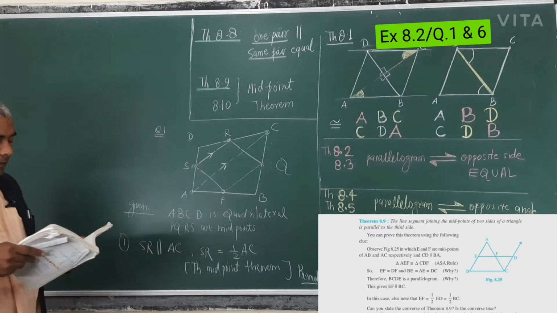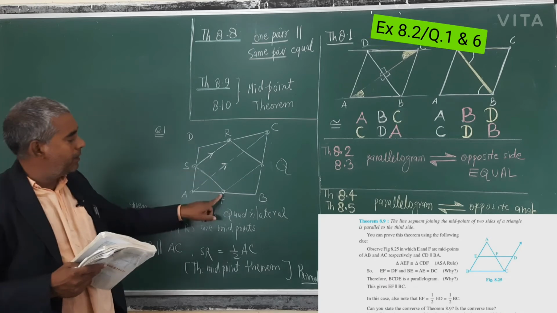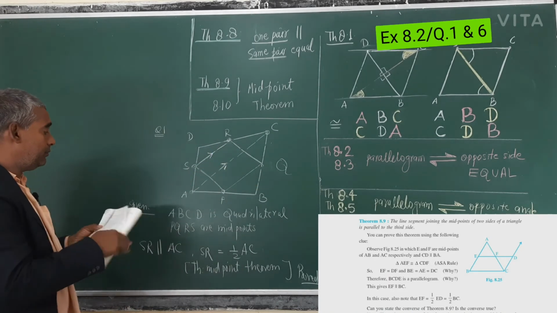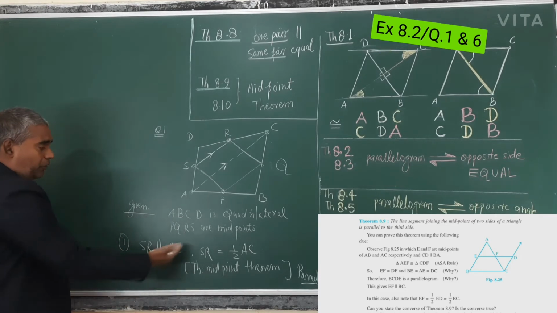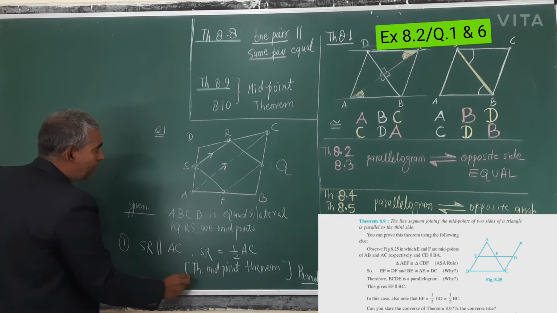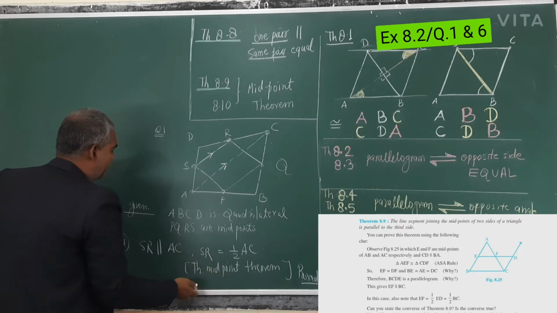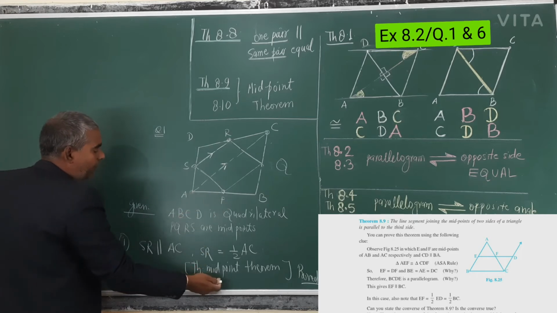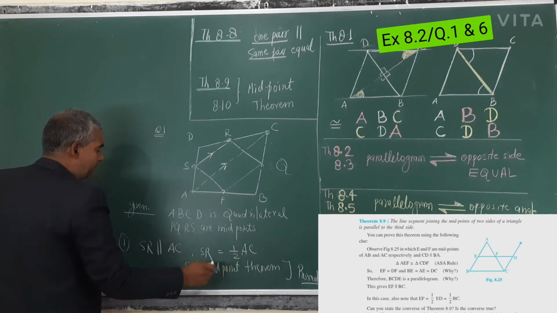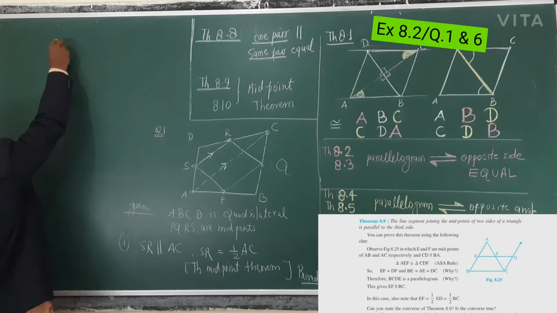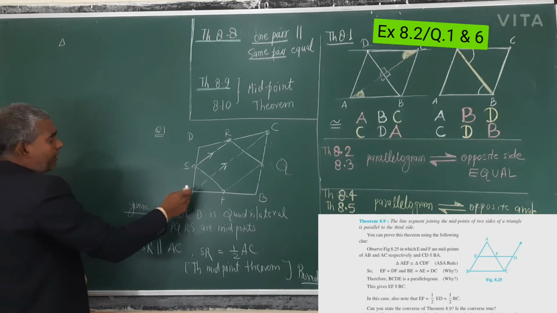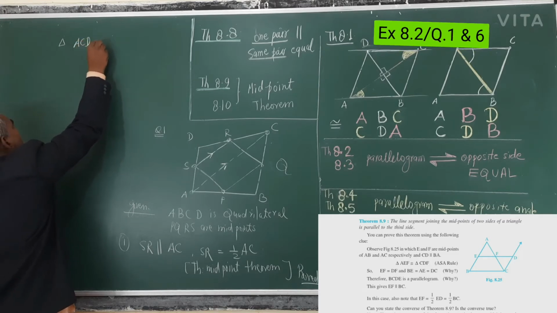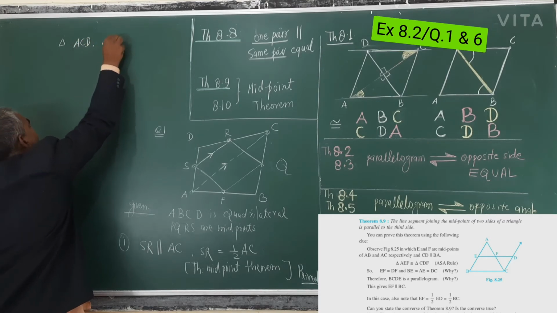Then PQ is equal to SR. You have to prove it. So you write the midpoint theorem for triangle ACD.